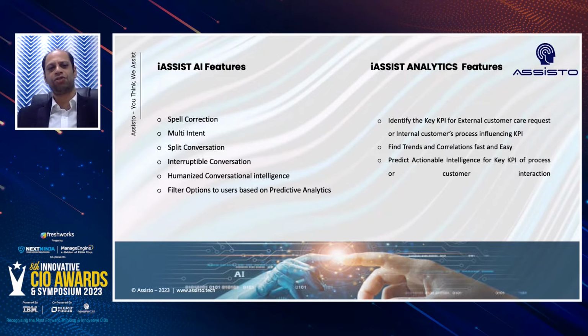Many a time, human behavior varies from people to people. They might not give all the details in one go. They might give more details in the sentence than what has been configured. And it can be in multiple chunks. One single intent can be sent to the bot in pieces. Still, the bot should be able to understand. Though data is very important for machine learning algorithms, the intelligence also needs to be there. And there should also be options to bring predictive analytics into the conversation, some of which we will see later on.